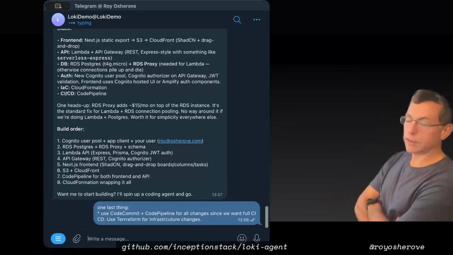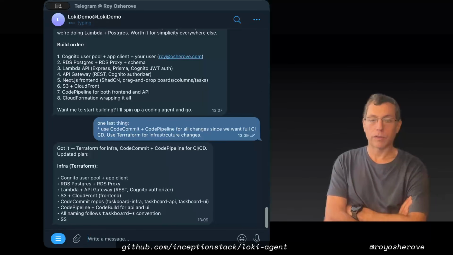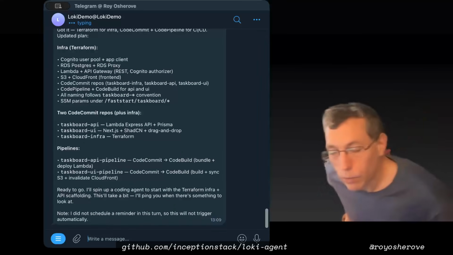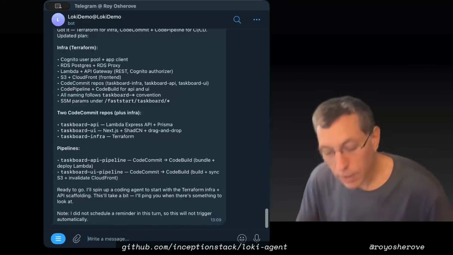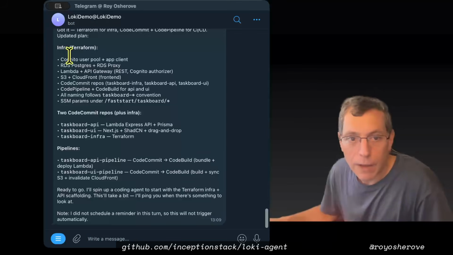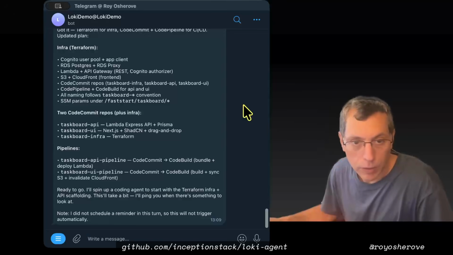Okay, let's see. So now I'm basically telling it to make sure that it follows good CI/CD rules, because eventually, once we like what we have, we want to get the code up and running and maybe export it or graduate it to production source control. But for now, we can keep everything here, and CodeCommit and CodePipeline are part of the AWS stack.